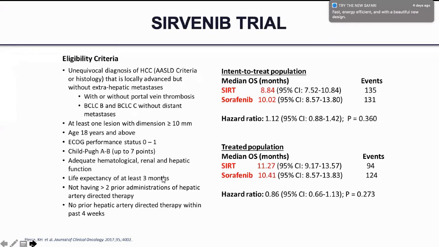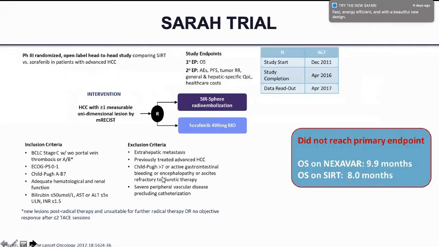There are also randomized trials which have compared sorafenib with localized therapy, and in these trials also they have probably not proven benefit of localized therapy, especially in patients who had portal vein thrombosis or vascular invasion. Vascular invasion is a very important point in deciding treatment. It makes the patient BCLC-C, and the majority of localized treatment options cannot be given in these patients. Probably the only localized treatment option that can be given in portal vein thrombosis is SBRT.